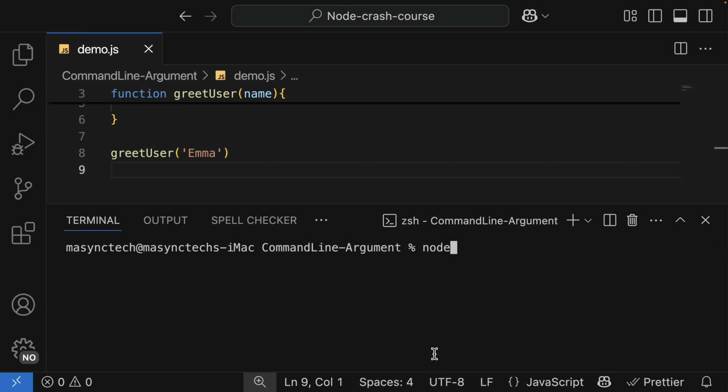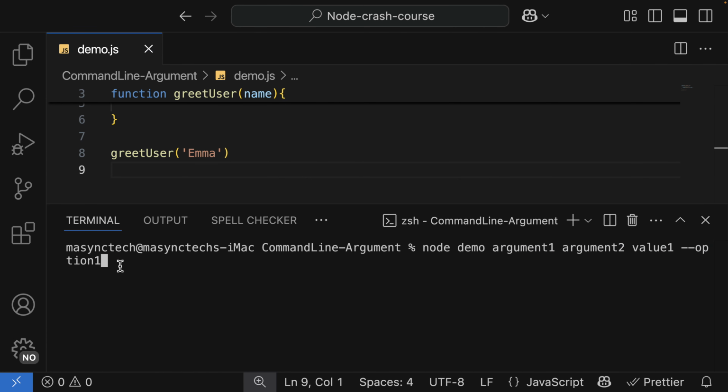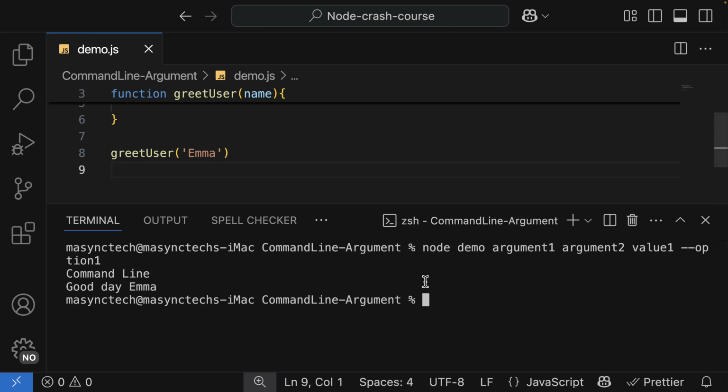We're going to call node and then the file that we want to run, in this case demo, and space. We can pass additional arguments. So in here, I'm going to say argument 1 space argument 2 space, let me say value 1 space dash dash option 1 like that. So with this one, we can access the additional arguments in our application. So if I run it, nothing is happening because we are not accessing these values in the terminal.